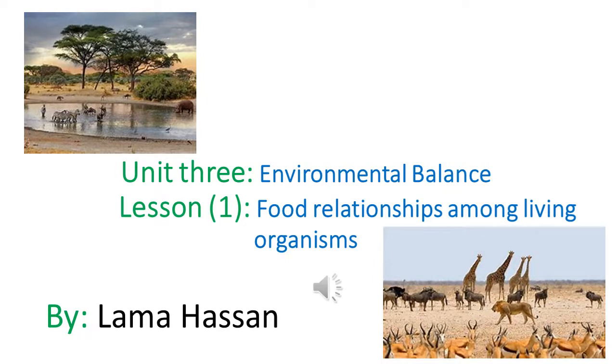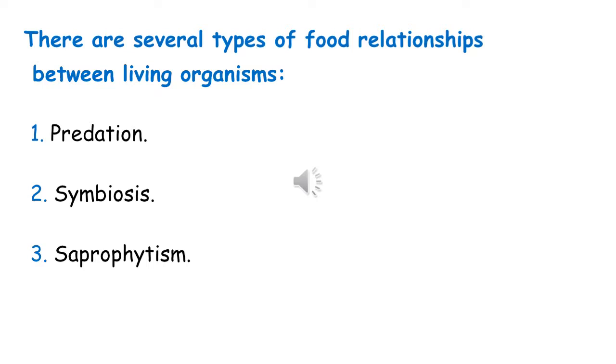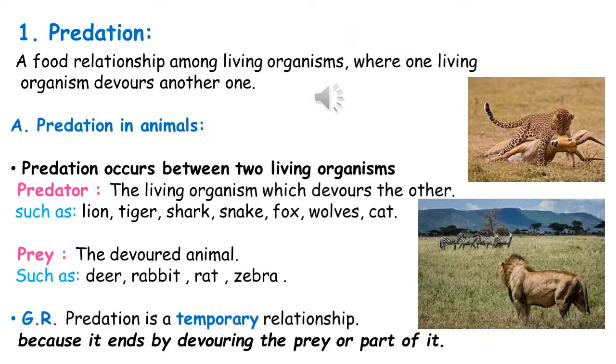Today we will take lesson 1, Food Relationships Among Living Organisms in Unit 3. There are several types of food relationships between living organisms, which are predation, symbiosis, and saprophytism. Now we will talk about predation.